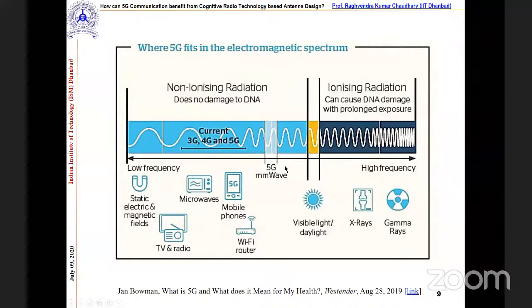So we can say that we are safe, but definitely we require the optimum power level. Correct. Whereas beyond visible light, X-ray and gamma ray are ionizing radiation and could damage the cells. So one thing is clear, that this is not going to cause damage, but we require a certain optimum power as well.